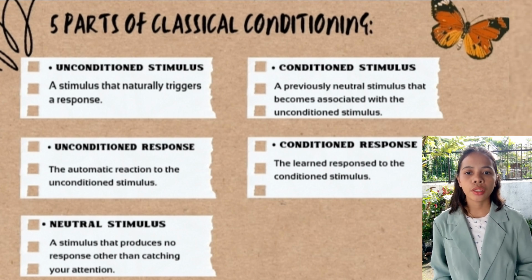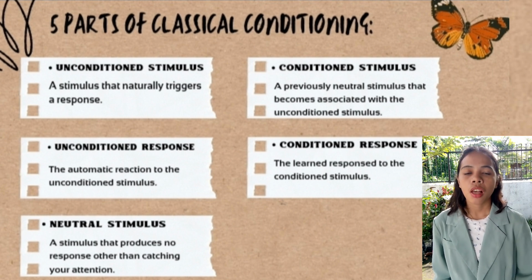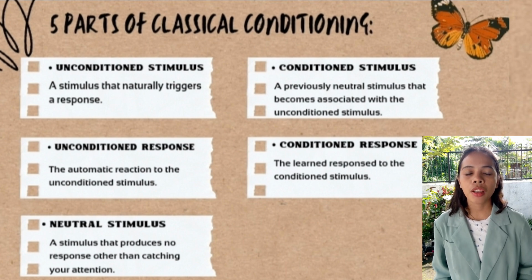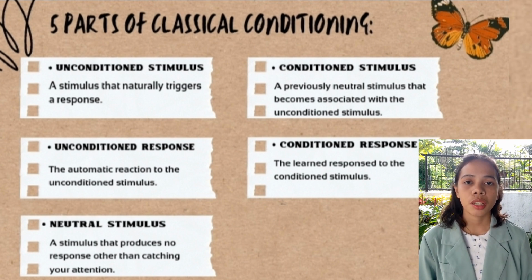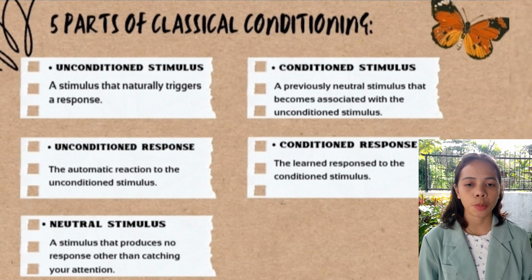First, the unconditioned stimulus is a stimulus that naturally and automatically triggers a response. For example, when you smell one of your favorite foods, you may immediately feel very hungry. In this example, the smell of the food is the unconditioned stimulus. Next, the unconditioned response is the automatic reaction to the unconditioned stimulus. In our example, the feeling of hunger in response to the smell of food is the unconditioned response.